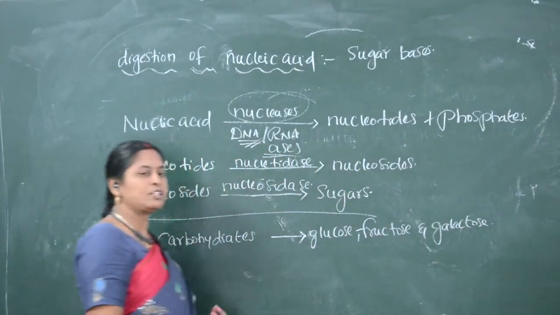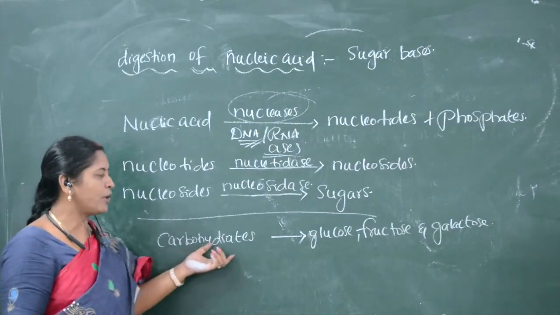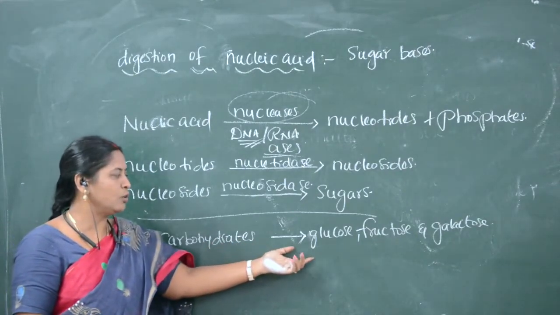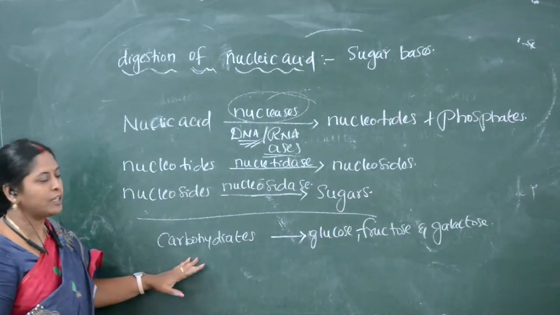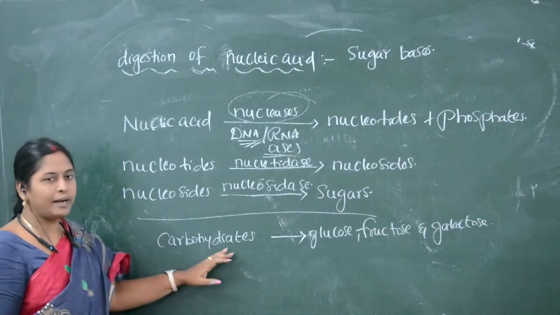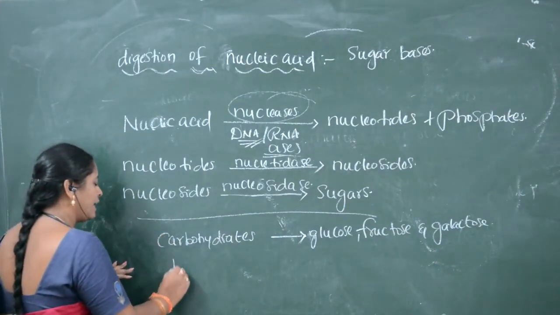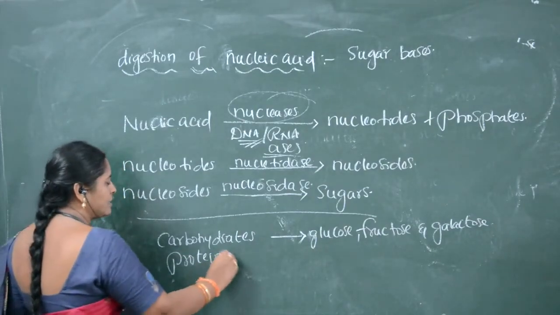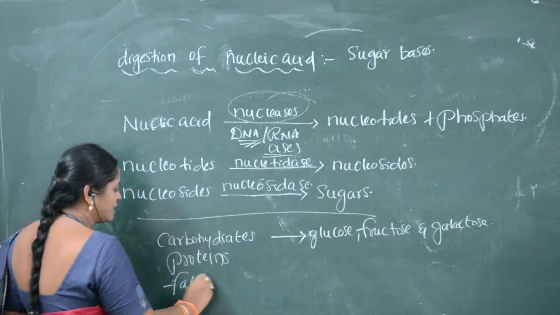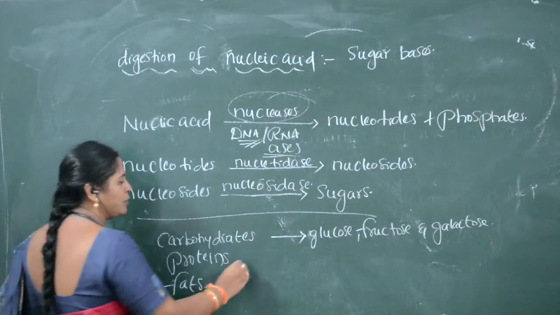Another way we can say it: what are the end products of carbohydrate? Glucose, fructose and galactose. What are macronutrients? Carbohydrates are macronutrients. Proteins are macronutrients. Another one is fats. Fats are macronutrients.